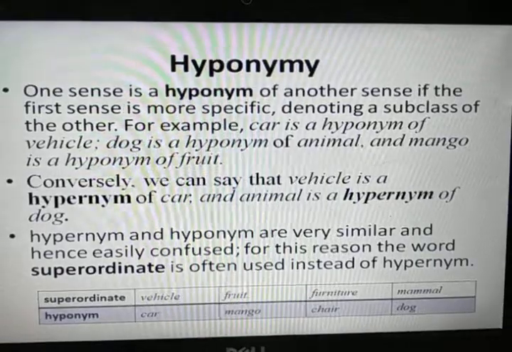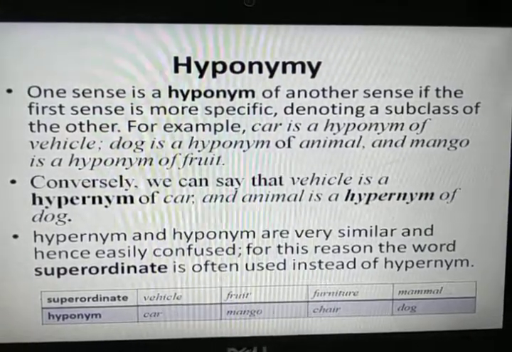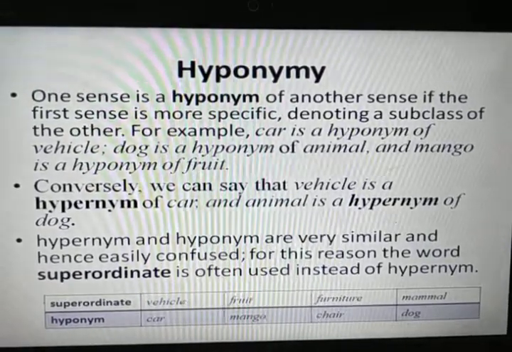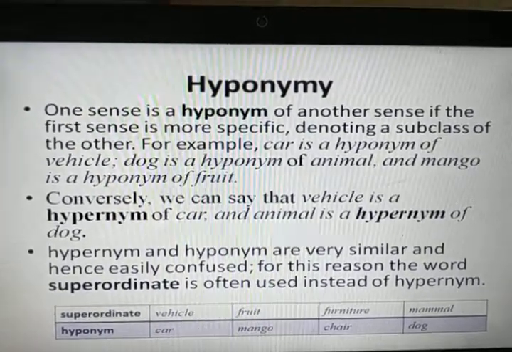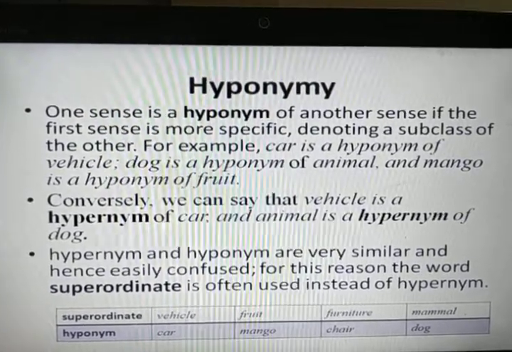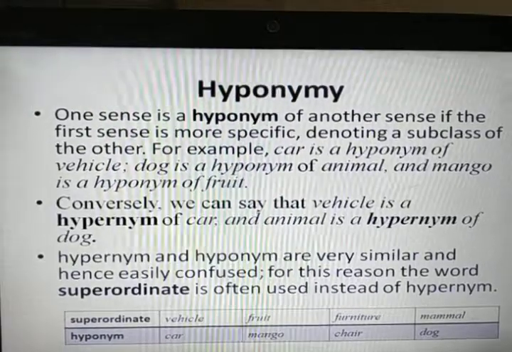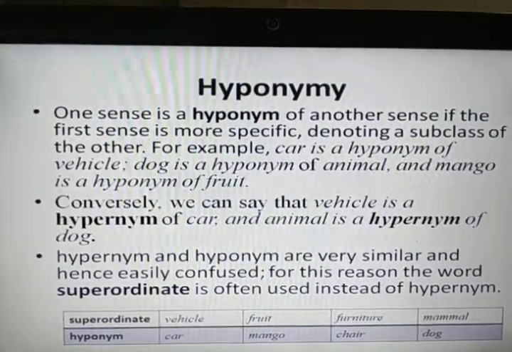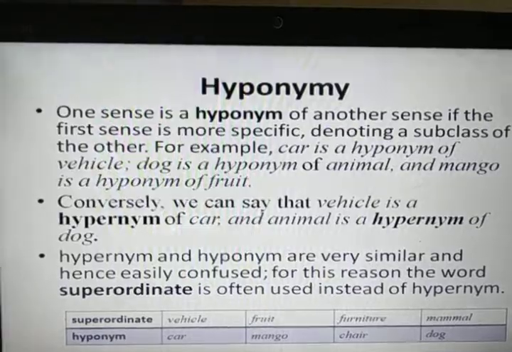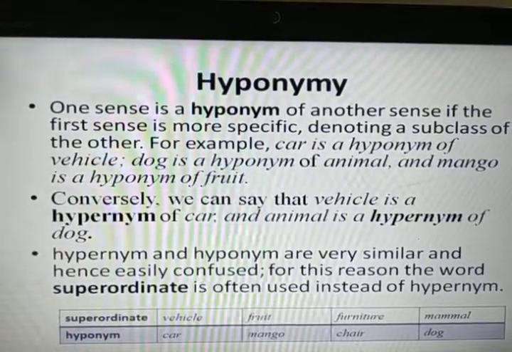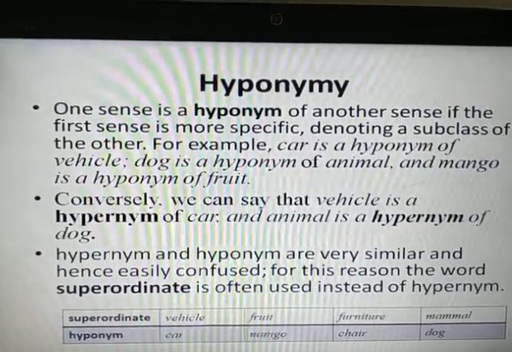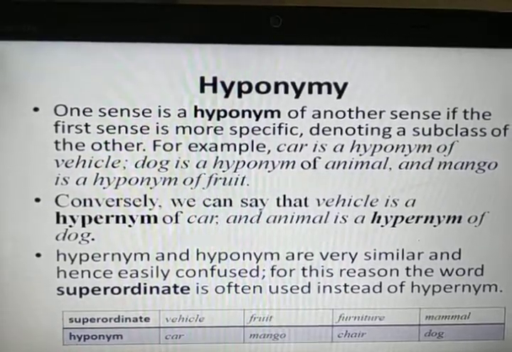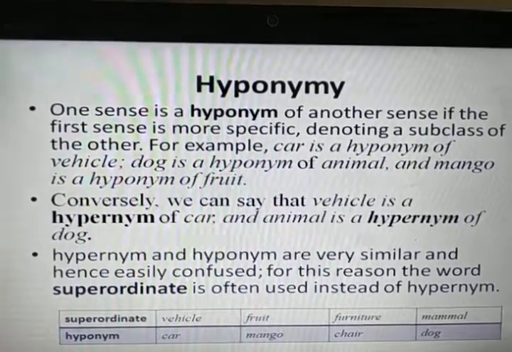So whenever the first sense is more specific and denotes a subclass of the other, then this relation is called hyponymy. Conversely, we can say that vehicle is a hypernym of car and animal is a hypernym of dog. Hypernym is the converse of hyponym.